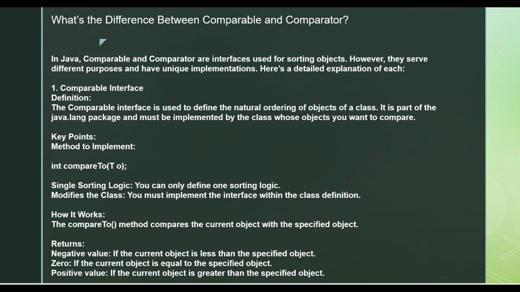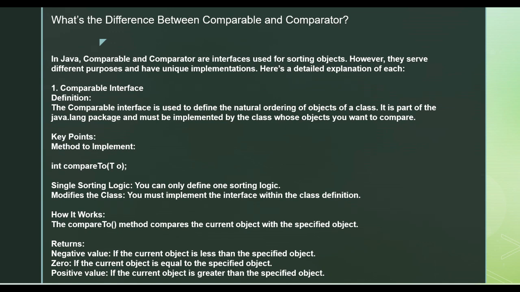Now the comparison result has three possibilities: negative, zero, which is neutral, and positive. When the current object, compared with the specified object, gives a negative value, then it is less than that object.